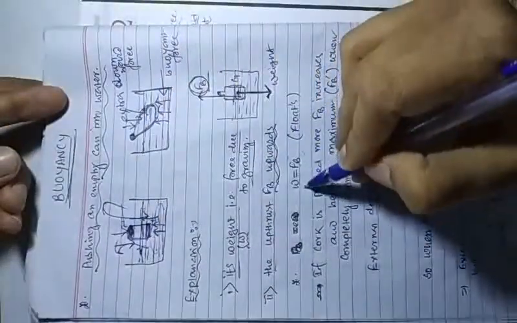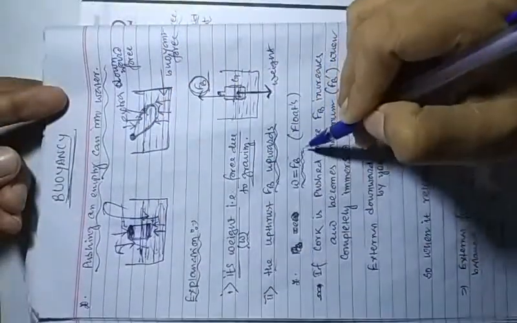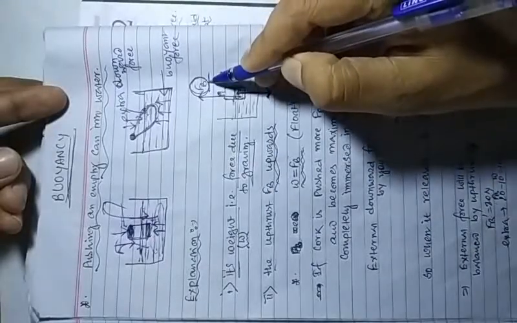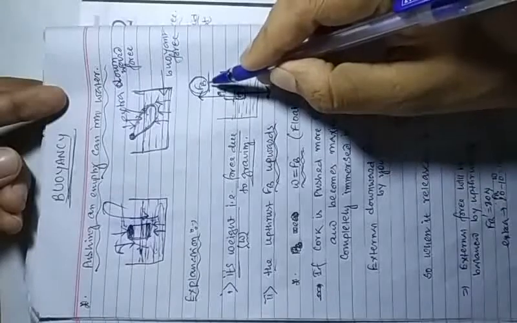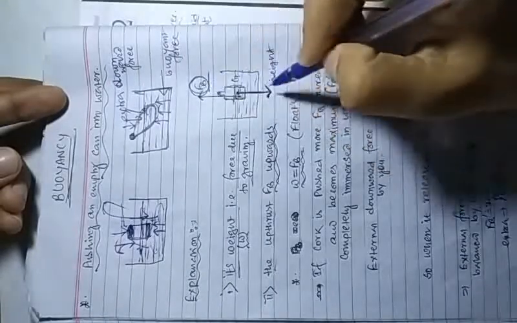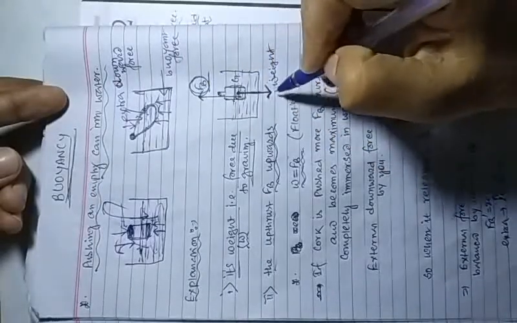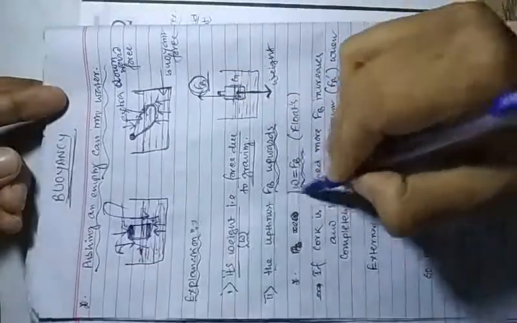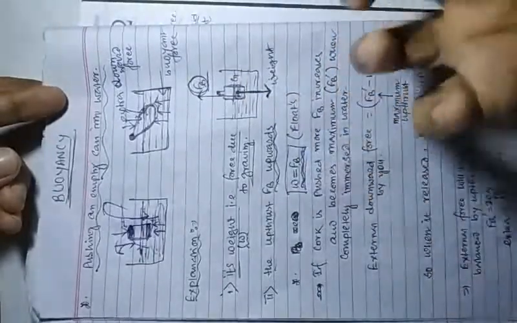Flotation takes place when they both are balanced, when the weight is balanced with upthrust, the upward force. That is the condition for flotation of this object.